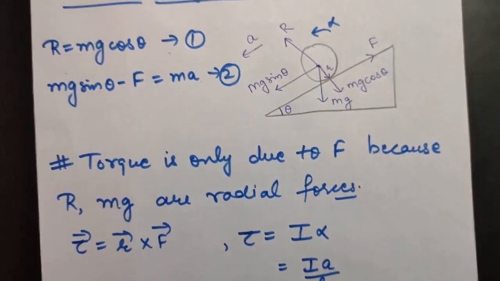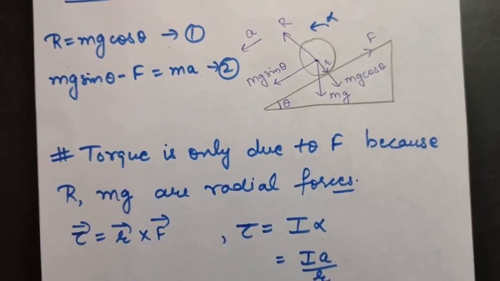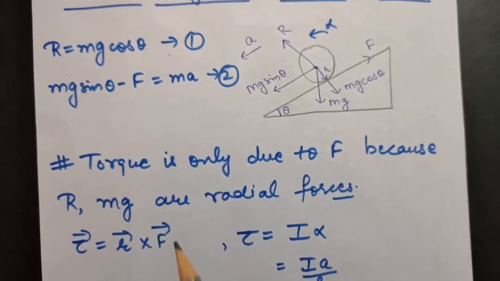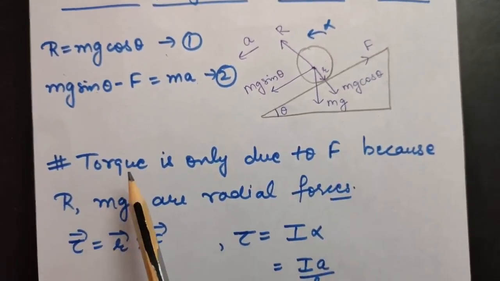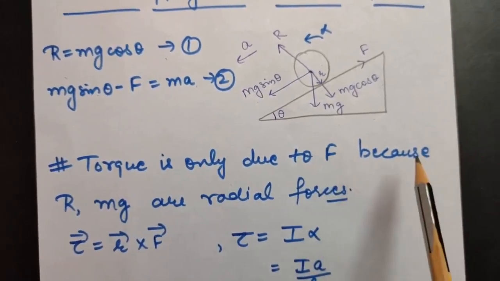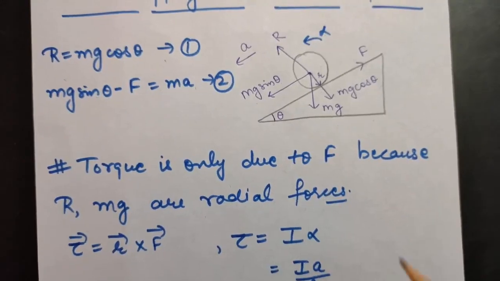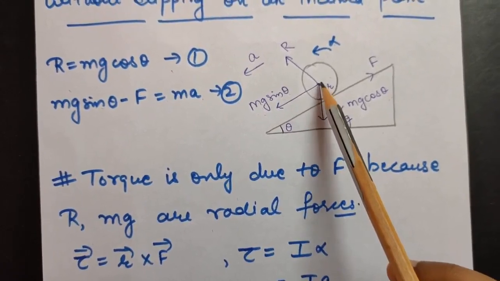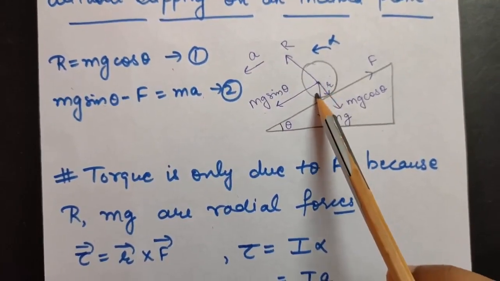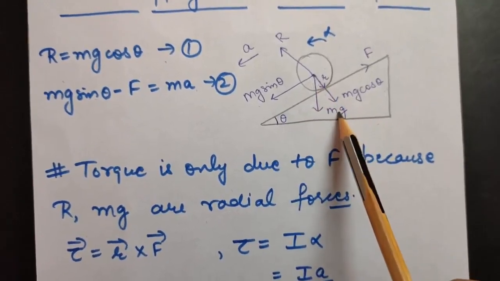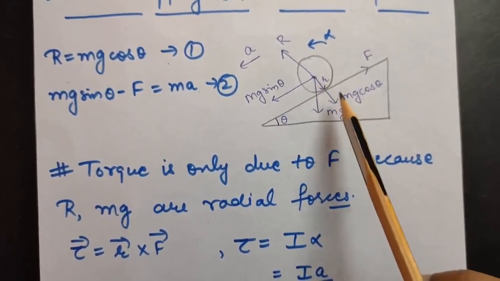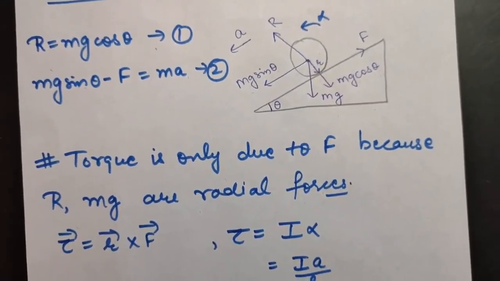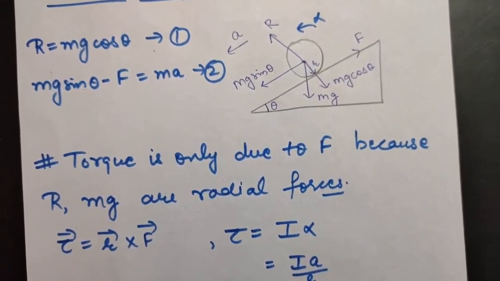Now here we are talking about rolling motion, that is, we have torque. So let us see due to which forces we have torque. You will see that torque is only due to force of friction, because R and mg are radial forces. To understand this, look here: at the center, this will be the direction of the radius vector. Now mg is also in this direction, and R is also in this direction. You know the formula of torque is r cross F, that is A cross B, that is AB sin theta,